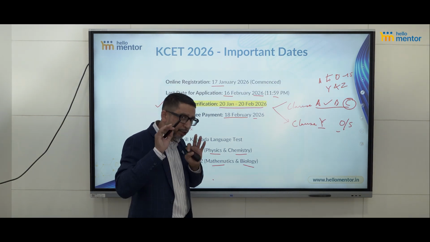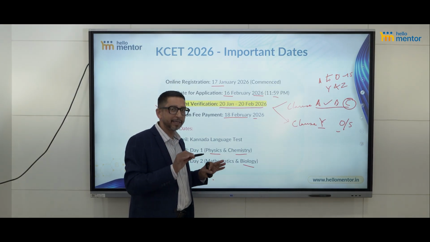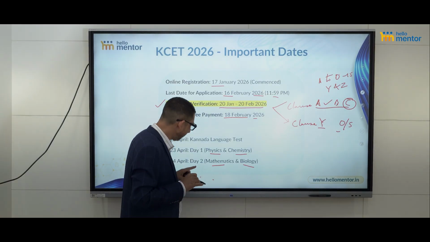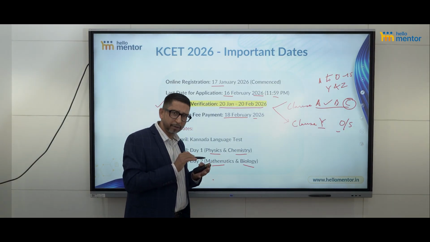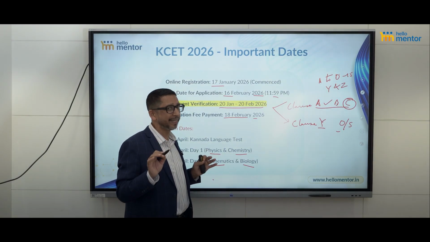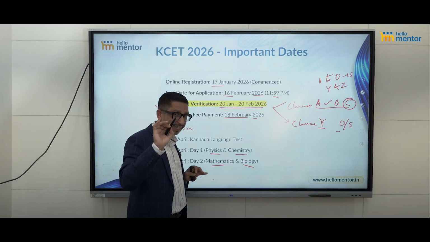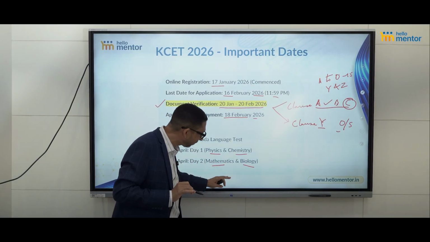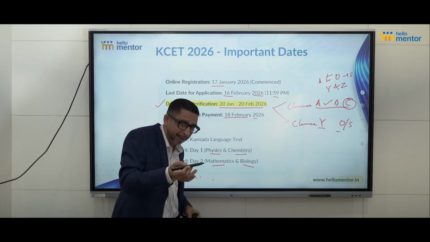But you should be sure that you are not looking for any other course apart from MBBS, BDS and Ayush. So please understand that. If you are looking for MBBS, BDS, Ayush, physiotherapy, nursing and allied health courses, you have to write the NEET exam only. CET is not mandatory for you. But if you are looking for veterinary sciences, then you have to write the CET exam. So know that. You can skip it. It's not compulsory. If you fill up this form, it's not mandatory that you should write the exam as well.